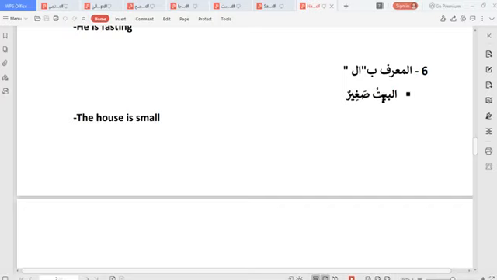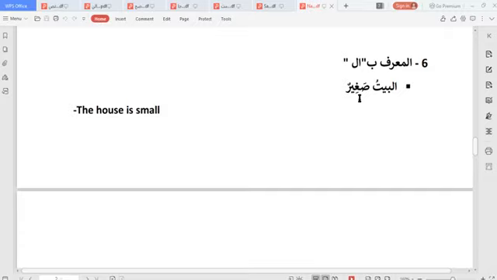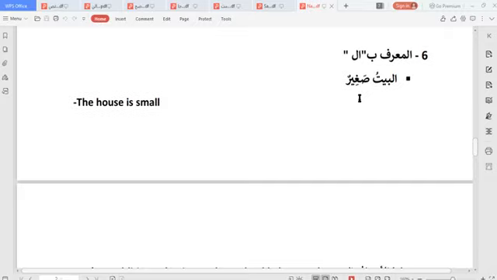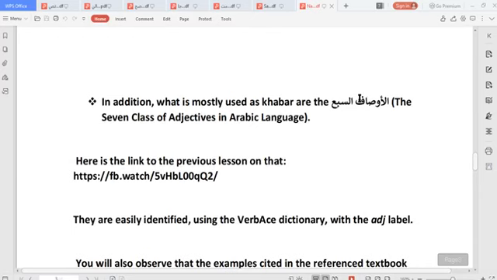So al baytu, this first part is what? It is ma'rifa, it is definite. The second one is what? Sogirun, meaning that's my khabar. So the first part is my what? It is my mubtada. The second part is my khabar. I hope we are together now. So those are the 6 out of the ma'arif sab'a that we used. So let's now see other further notes.